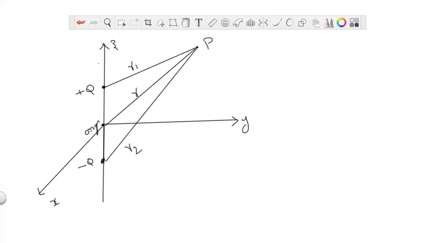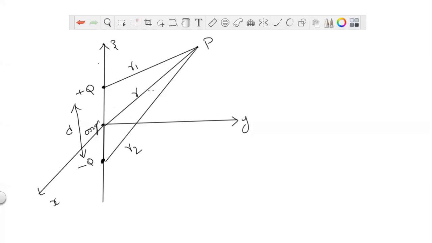Plus q and minus q have equal magnitude and are separated by a small distance. Let us take the distance here as d. So they are separated by a small distance d, and again we take a point P here. The distance vector from plus q to P is r1, from minus q to P is r2, and from the origin to P is r.